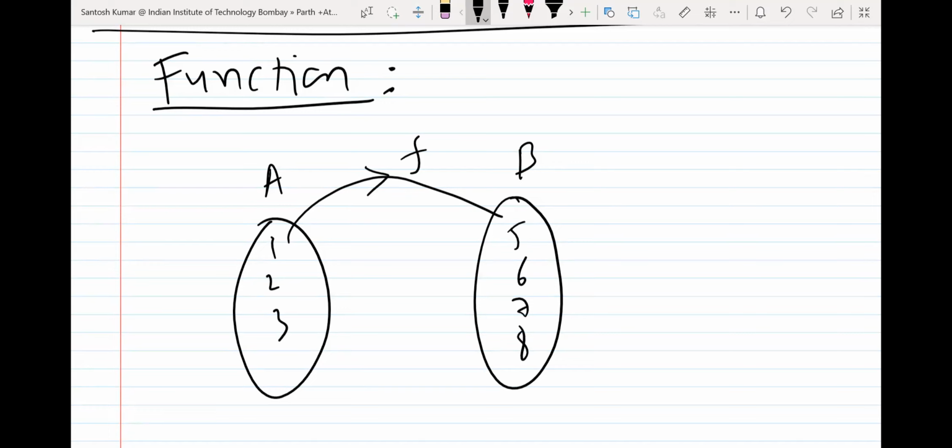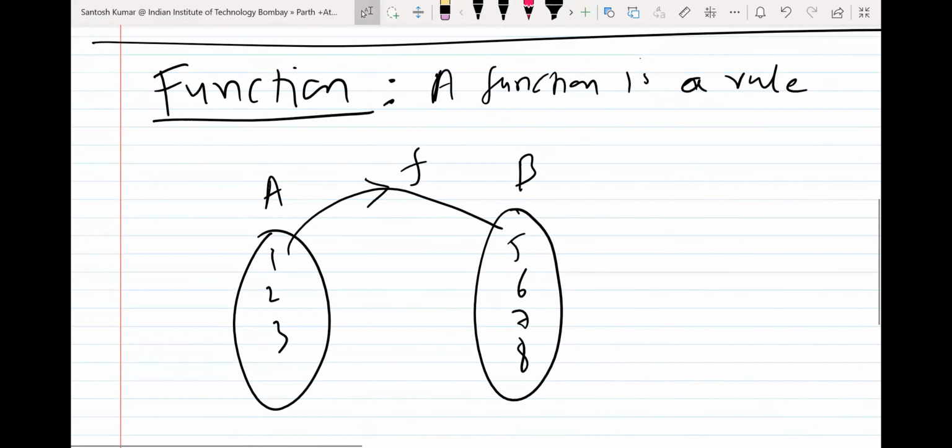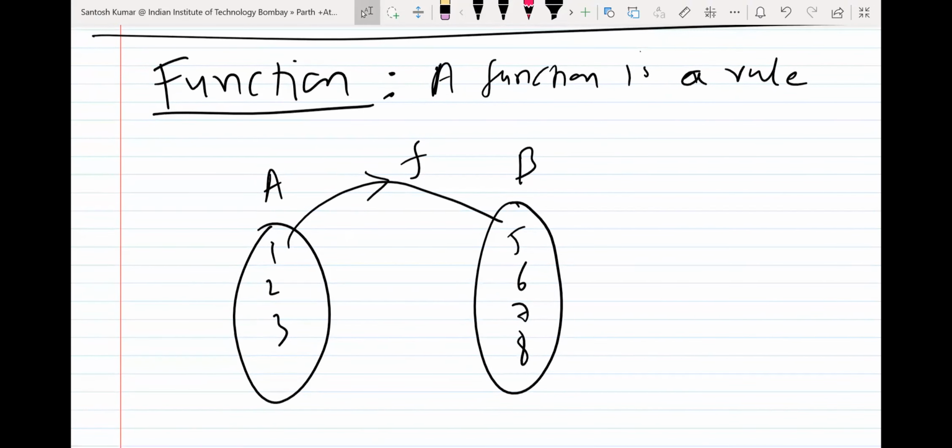But what is exclusive rule? So I will write the definition. So according to definition, what is a function? A function is a rule, and I think you can note it down also. I will wait for you, so it will be better if you note down, then you will understand better. Or I can share this PDF also, so whatever way you like, I will do. Okay, so you can note it down with me, or if you say, then I will make the PDF of this written notes and I will share it to you.